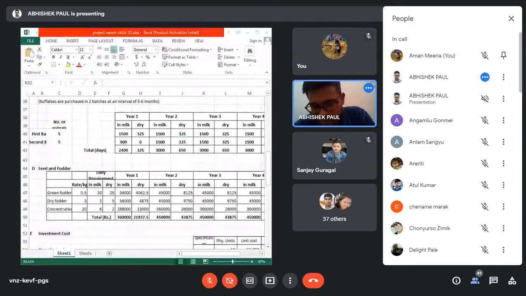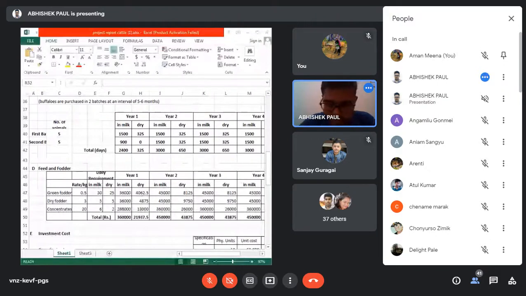After calculating the feed cost, we'll go to the different fixed costs, how to calculate them. After that only, the final project will be prepared. So there are certain steps. Now we are calculating the feed cost, how to calculate the feed cost.